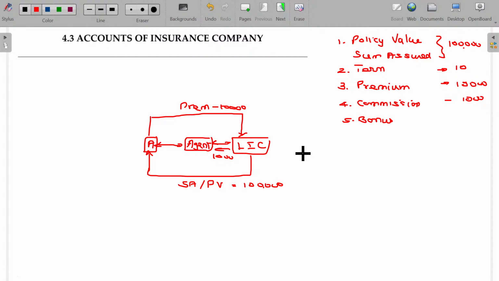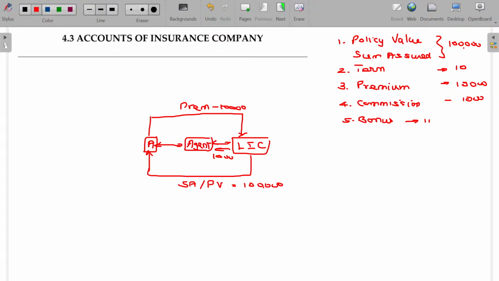In case of bonus, the LIC company may offer it once in every 3 or 4 years. While offering the bonus, LIC may ask, would you like to take it in cash or would you like to reinvest this? So any bonus that comes may be given immediately in the form of cash. Or the policyholder says, don't give me the bonus. Every year I have to pay the premium, no? In that premium, just adjust this. That's how the bonus may be settled.